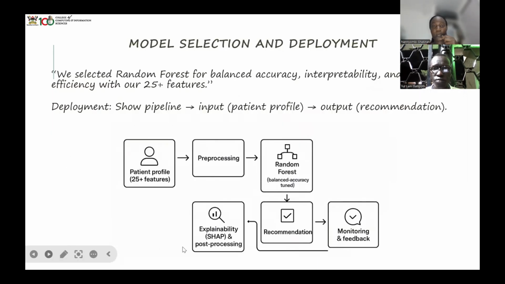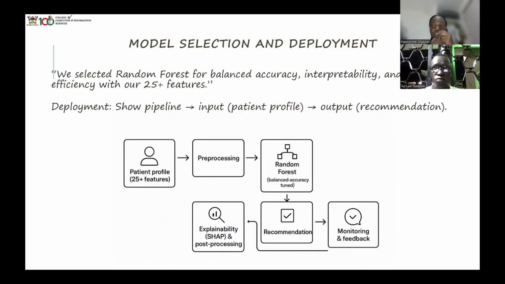Okay. So now that I've explained and shown you how our data sets are related, here I'm showing you how our model was trained. This is a basic pipeline that our model followed. We got the 25 features of our data set. Then we did data cleaning, which includes where we got the visualizations from. Here we pre-processed it and we used the random forest model.